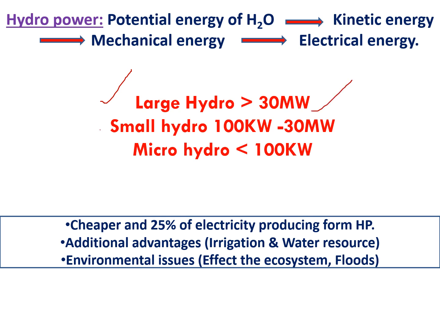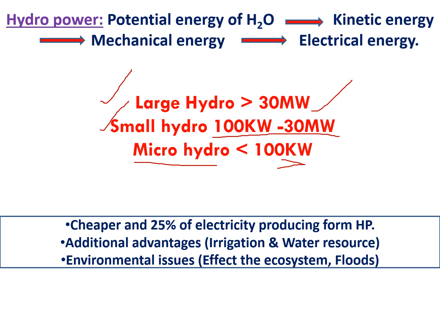Another one is small hydro plants, which can produce between 100 kilowatts and 30 megawatts, that means below the large hydropower plant. Some of the small streams can produce very little energy, below 100 kilowatts. Those are called micro hydropower plants. This is the classification of hydro plants based on their production ability.